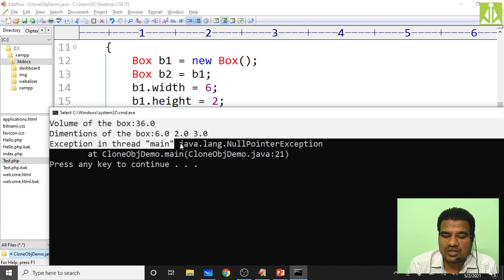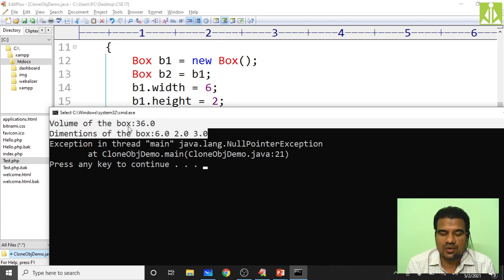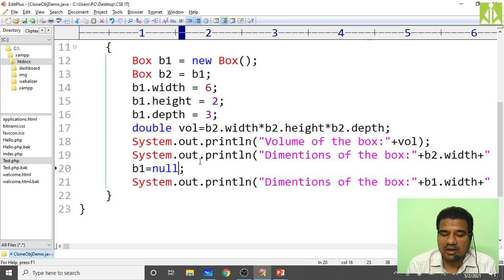So till this point no error. Till this point no error. As Java is an interpreted programming language, first it is printing this one, then it is printing this one. Then when you are trying to access the same instance variables with the help of the b1 object, you are getting a runtime exception. Exception in thread main java.lang.NullPointerException. About exceptions we'll discuss. So that type of error we are getting, a runtime error.